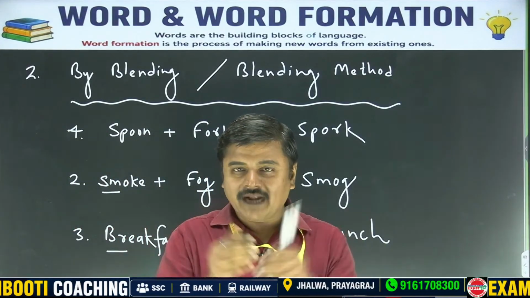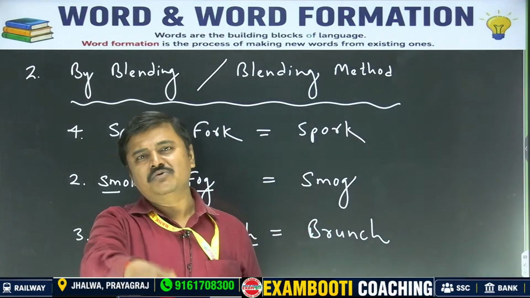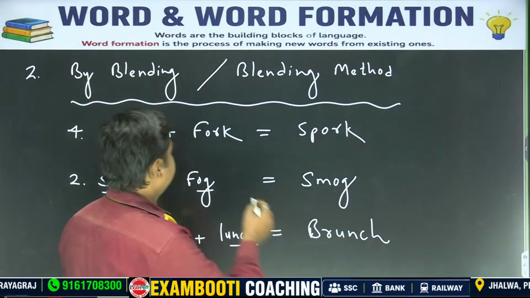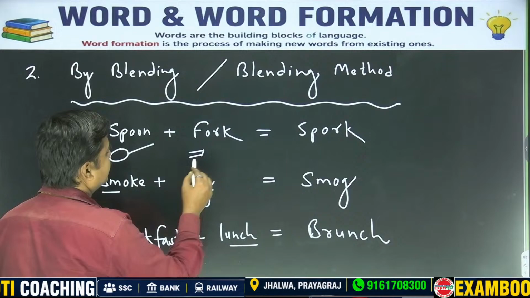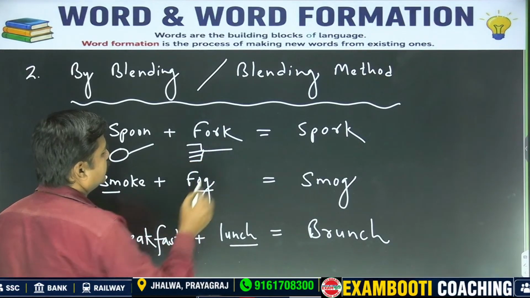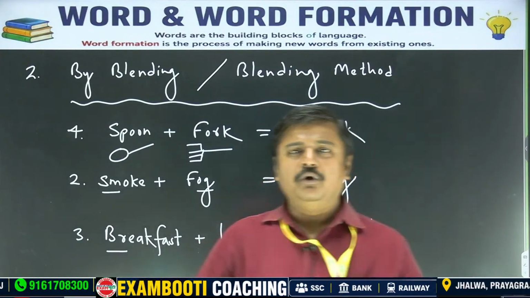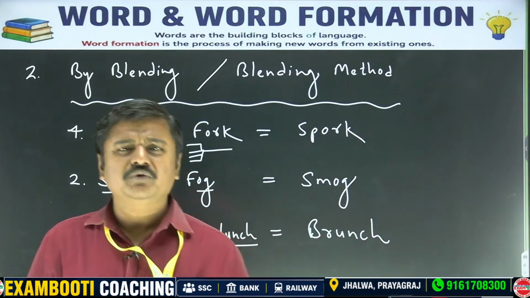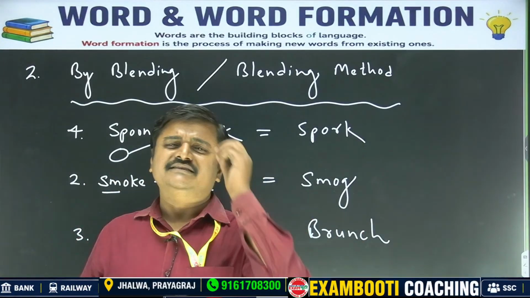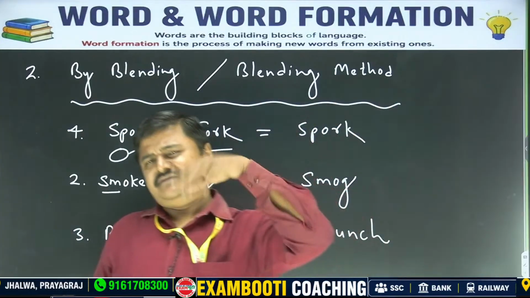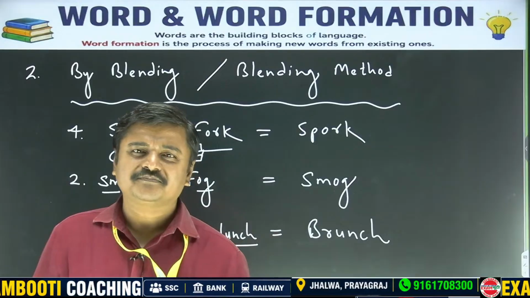So when you combine them together, like you have got a spoon and fork. This is a spoon actually, and this is fork. And when you have both, you do not take trouble to say spoon and fork. Just say spork. It is okay.